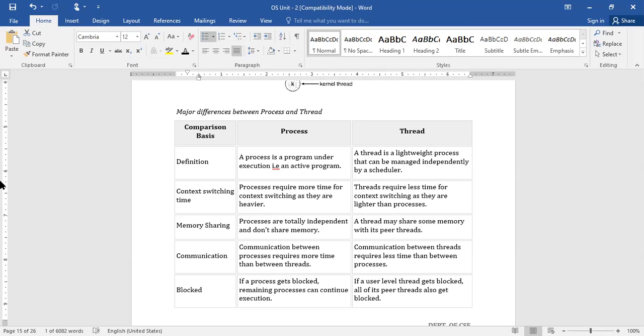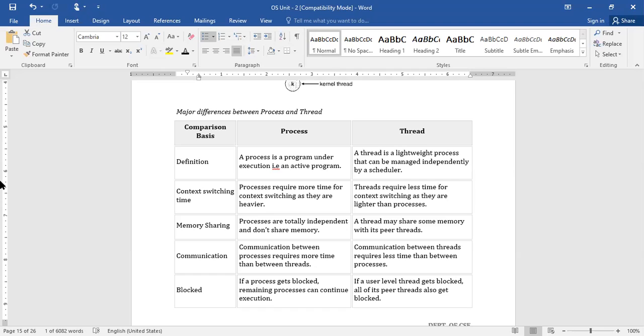Whereas threads require very little time, because, as I told you, in a multi-threading environment all the threads share the code segment, data segment, and files of the particular process. Along with that, they also maintain their own stack, registers, and so on. So it need not save a lot of information while switching is performed. Within a small amount of time, it is able to switch from the execution of one thread to another thread, because it is lighter than the process.